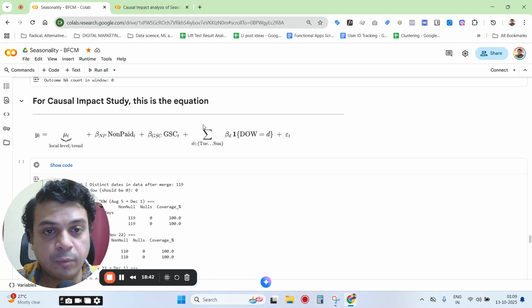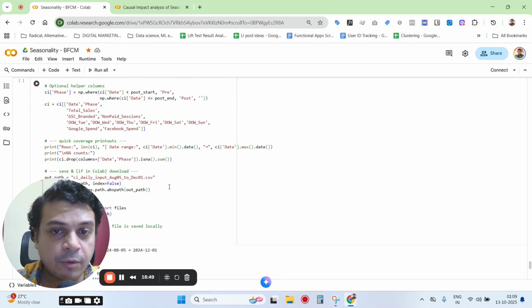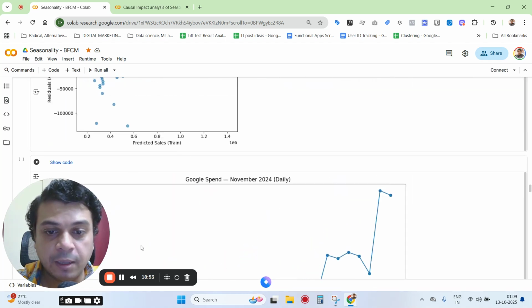And we also have the day of the week effect for seasonality. And then we have an error term, and obviously this is our target variable here, which is total sales. So this is how it is built. The rest of the code is just for building the data set.